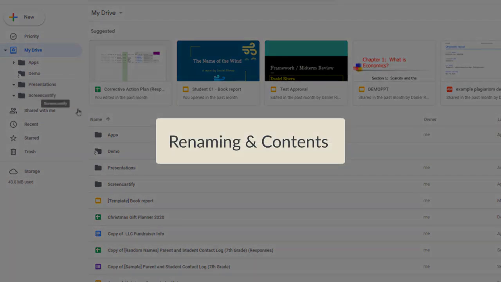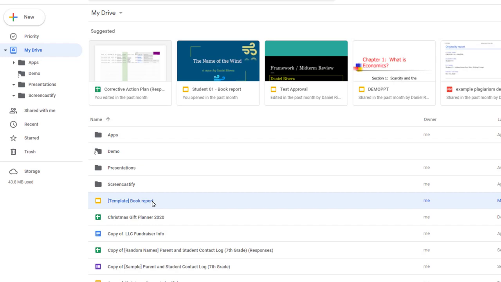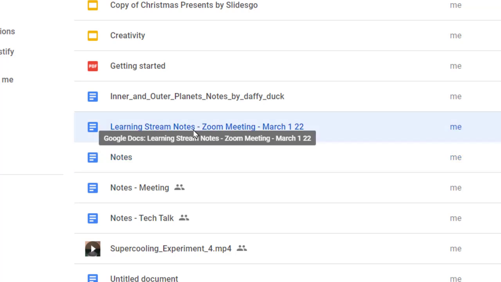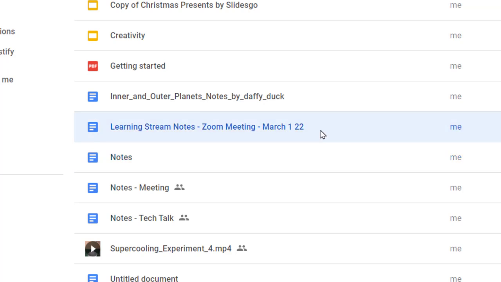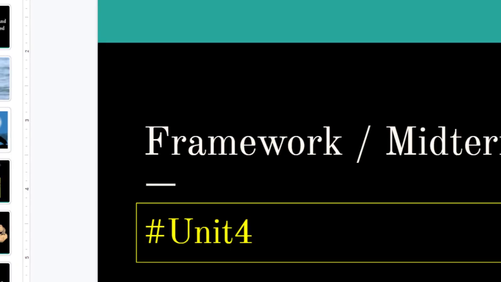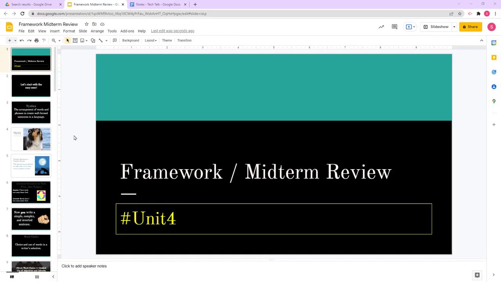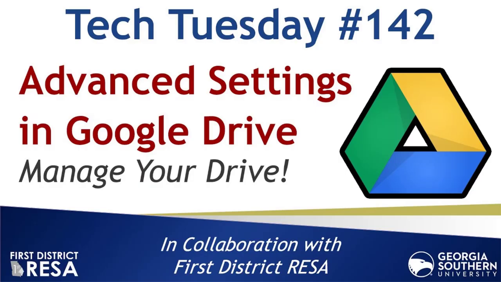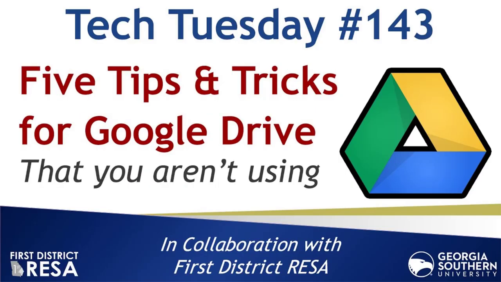Renaming and contents. Renaming files can help with finding them. Be sure to name files with descriptive titles though. "Notes" is accurate but really vague. "Learning Stream Notes Zoom meeting March 1st, 22" is a much more helpful name. Also, keep in mind that hashtags in the body of a file can help you find things, as can emojis in the titles and so on. For more information on emojis and searching contents, see Tech Tuesday number 142 and 143. We'll link them in the description.